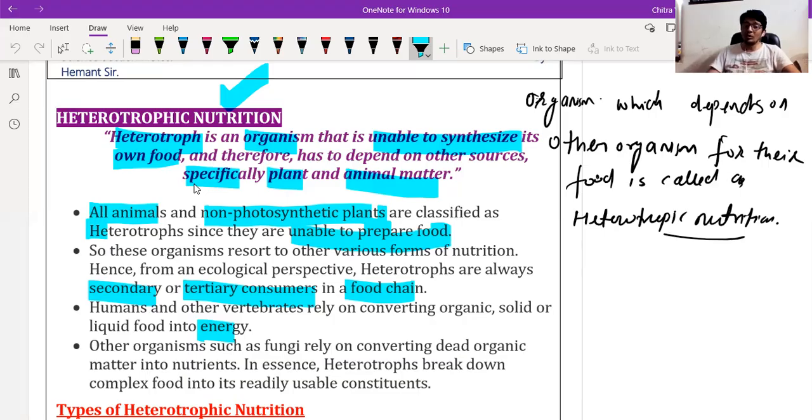The main purpose of nutrition is to provide micro and macromolecules that are utilized in our cells to form energy.